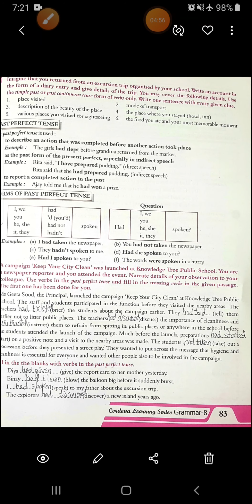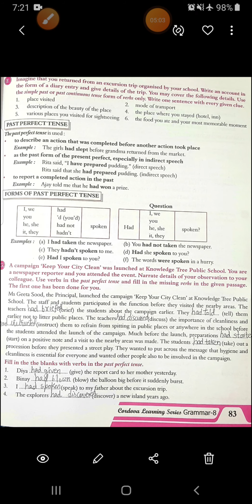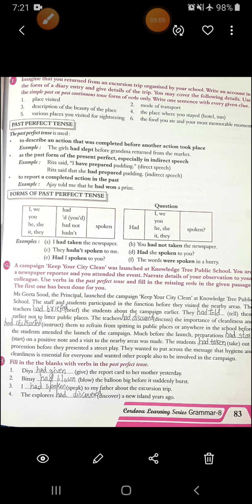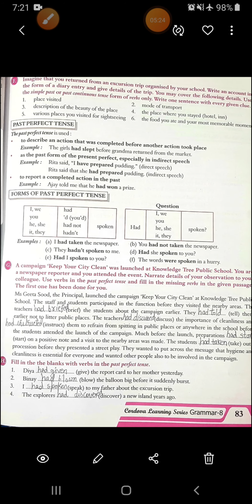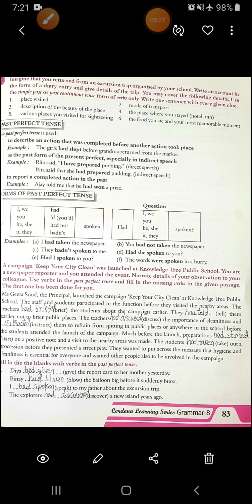The teachers had discussed. Discuss becomes had discussed the importance of cleanliness and had instructed them to refrain from spitting in public places or anywhere in the school before the students attended the launch of the campaign. Much before the launch, preparations had started. Start becomes had started on a positive note, and a visit to the nearby areas was made.